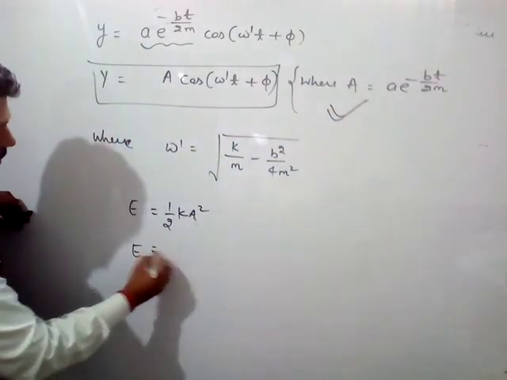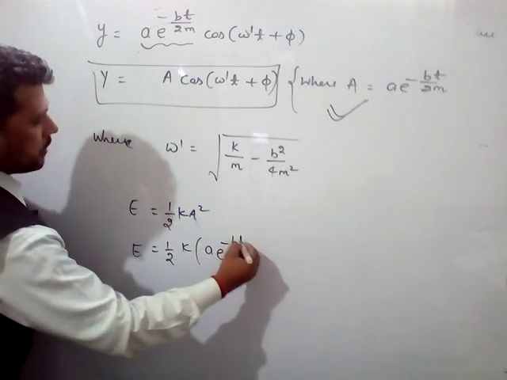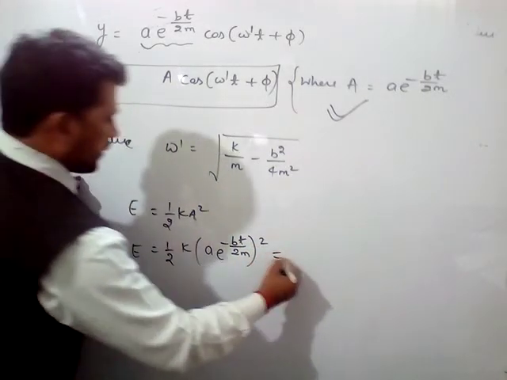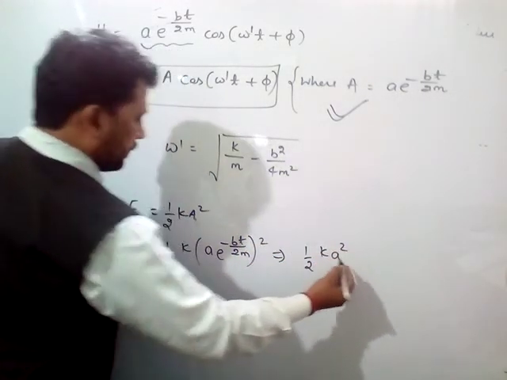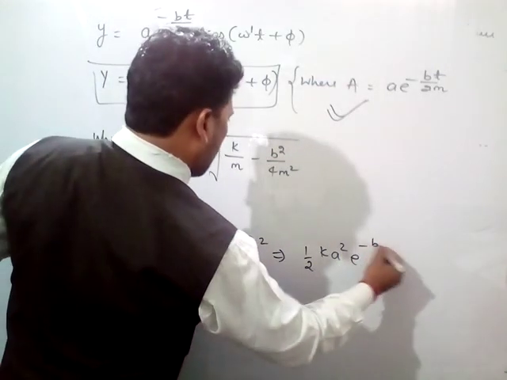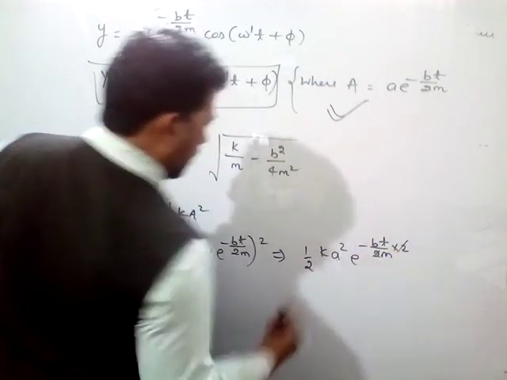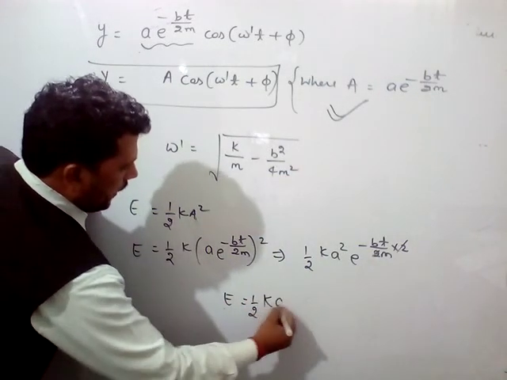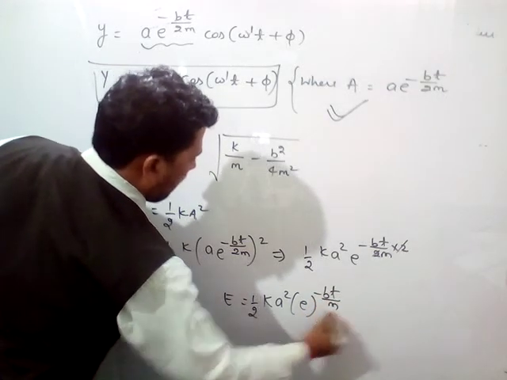So its value is 1 by 2 k into A e to the power minus bt upon 2m, whole square. So it will be 1 by 2 k A square e to the power minus bt upon m.